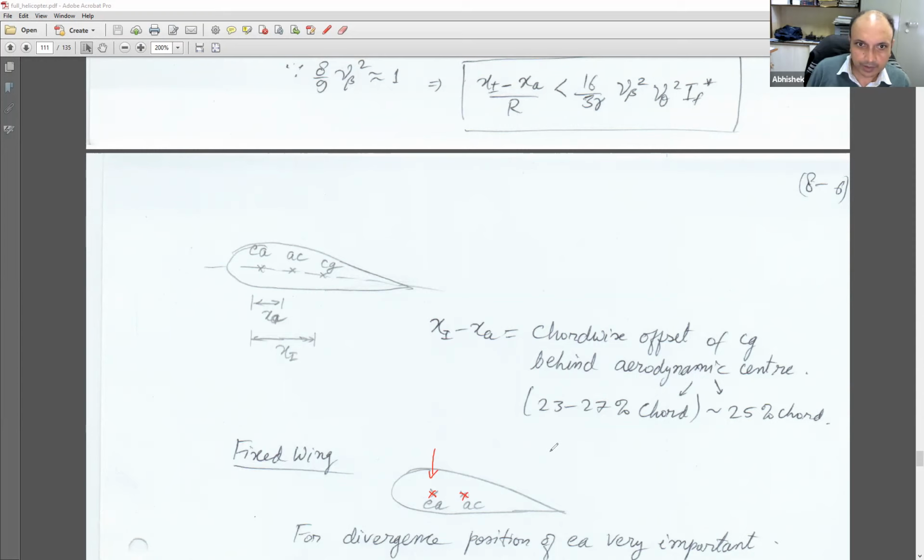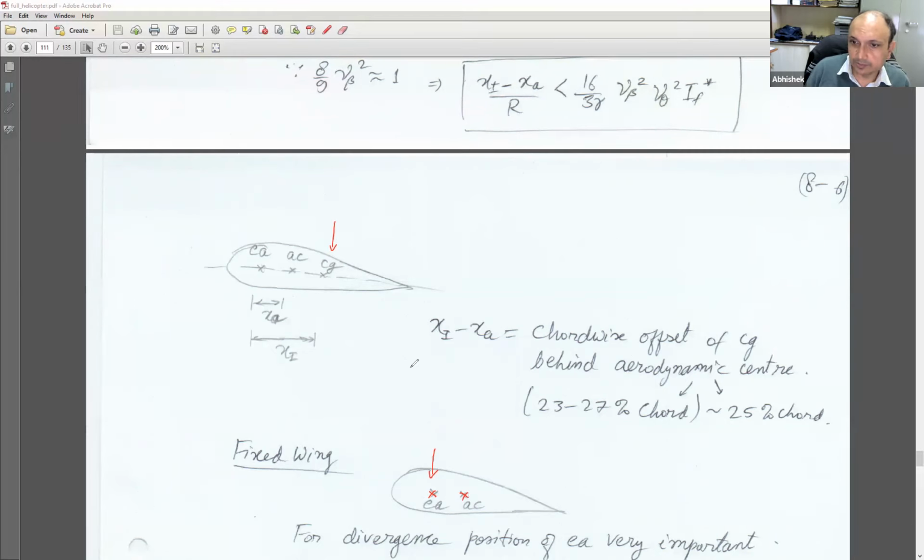The location of CG is not playing any role here, but in the rotary wing the location of CG is quite important, and the relative distance between the CG and aerodynamic center is actually what matters. So overall, my aerodynamic center for a typical subsonic airfoil is more or less fixed around quarter chord, and therefore the location of CG becomes very, very important.